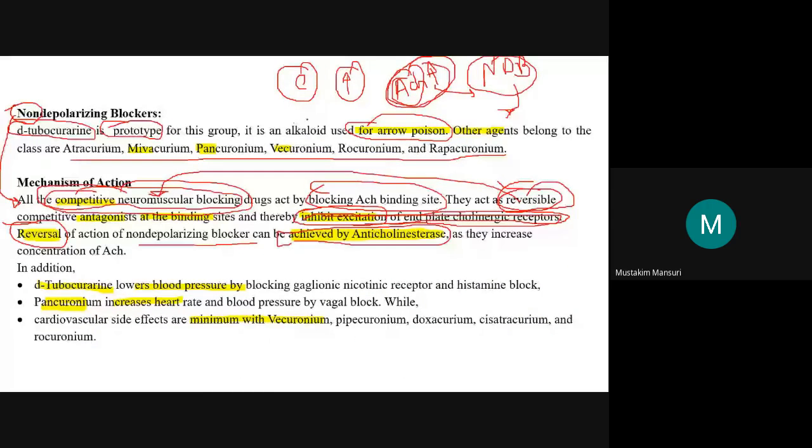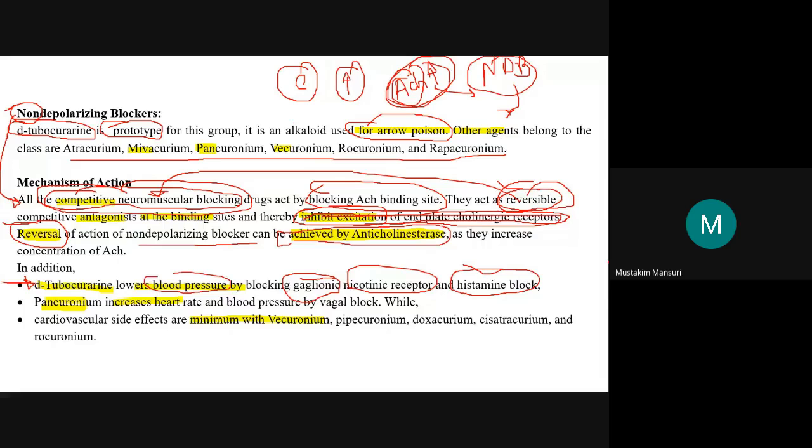In addition to this, DTC lowers the blood pressure by ganglionic blockage of the nicotinic receptor, and it also produces histamine release. Here, just try to cover this point of hexamethonium.